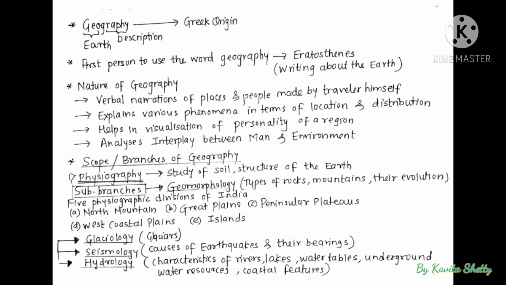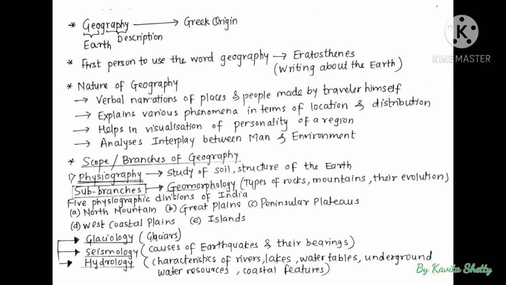Now let us see the scope of branches of geography. Physiography means study of soil, structure of earth, etc. The sub branches of physiography are geomorphology, meaning study of types of rocks, mountains, their evolution. And we know that there are 5 physiographic divisions of India. You can go through the 5 divisions.